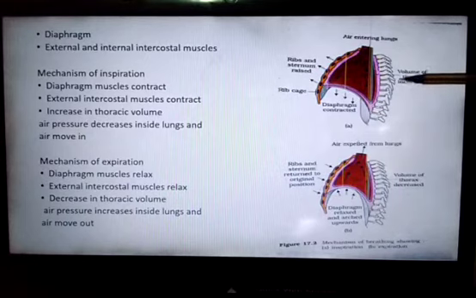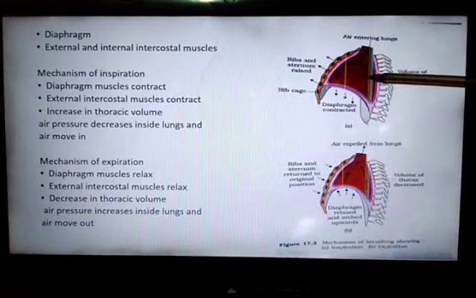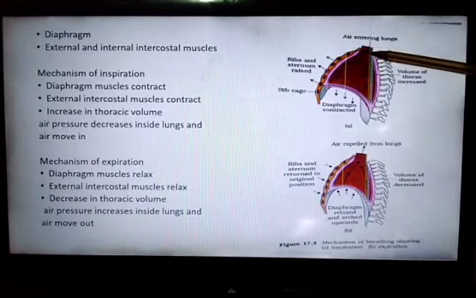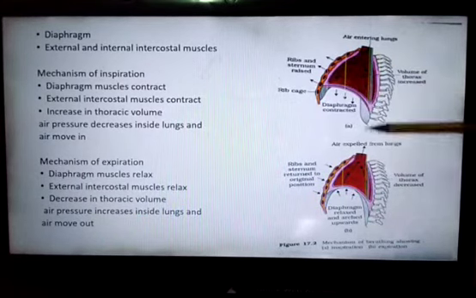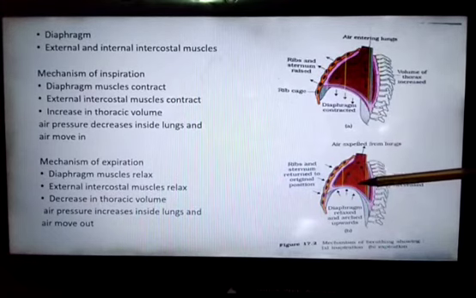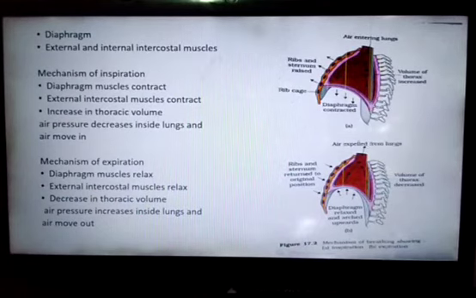You can even notice in the diagram that the size of the thoracic chamber in inspiration is more as compared to the size of the thoracic chamber in expiration. Due to the increase in the size of the thoracic chamber during inspiration, air enters inside the lung, and during expiration the size of the thoracic chamber decreases, due to which air is expelled out from the lungs. Let's revise once again.